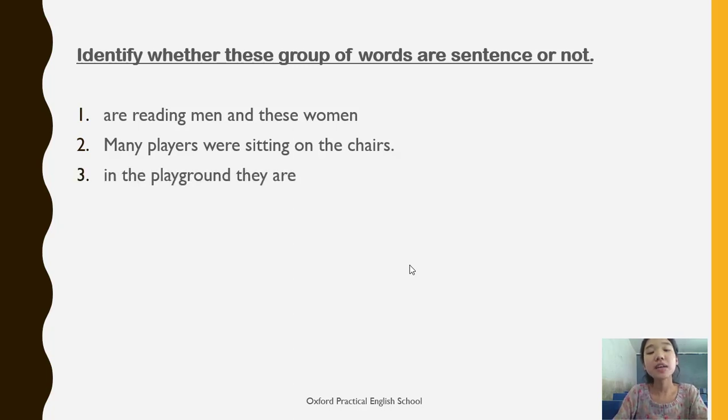Sir, in the playground they are. These are a group of words, but do you think these words are placed in a proper order? No, they are not, and it obviously does not make any sense too. So this is not a sentence.